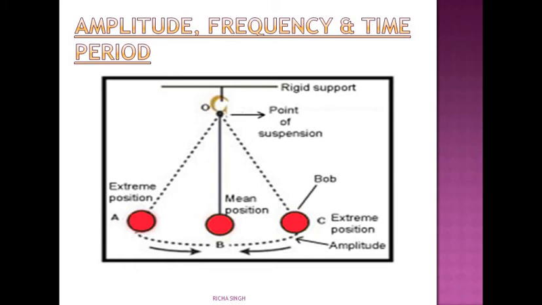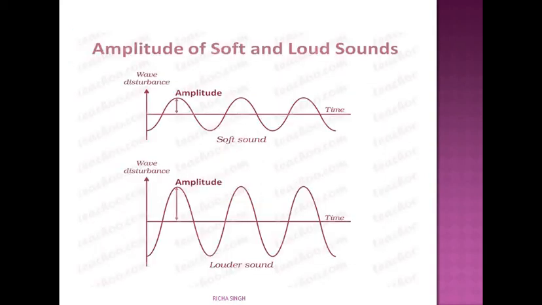If I talk about oscillation, then one oscillation will be completed when the pendulum goes from B to A, again A to B, then B to C, and again back to B. This completes one oscillation. So always remember, amplitude is half of that oscillation. So from here you can easily tell that amplitude is the maximum distance of a vibrating object from its mean position. If you increase the distance of a vibrating object, then you will hear a louder sound.